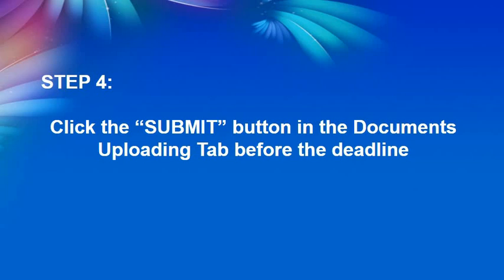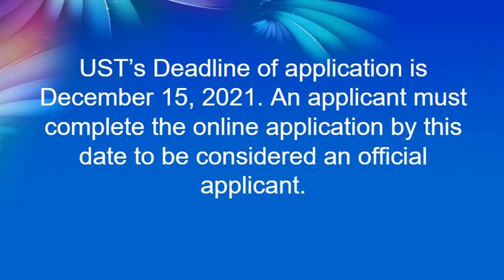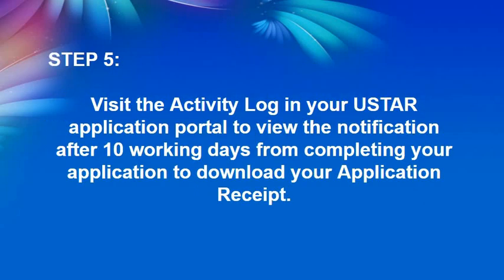Okay, you click the submit button, that's step 4 in the documents uploading tab, before the deadline. This year the deadline is December 15. I suggest you click on the submit button at least 2 weeks before the deadline. An applicant must complete the online application by this date to be considered an official applicant. So you can submit your application 2 weeks before the deadline, so you'll have enough time just in case you need to submit other things.